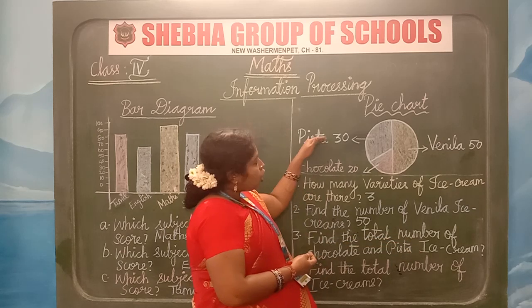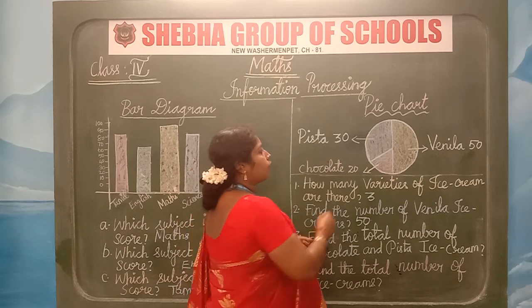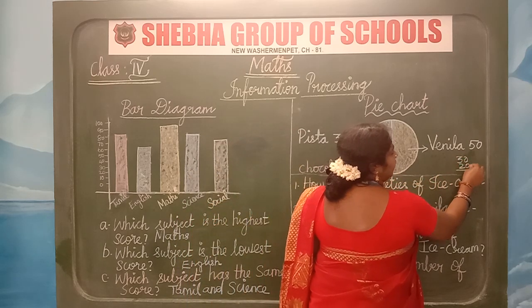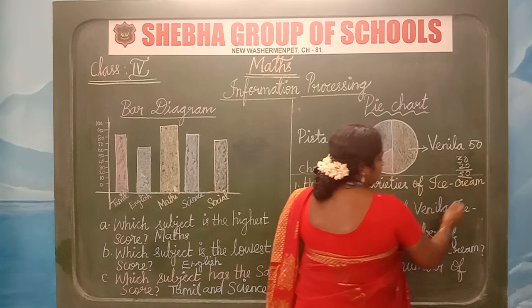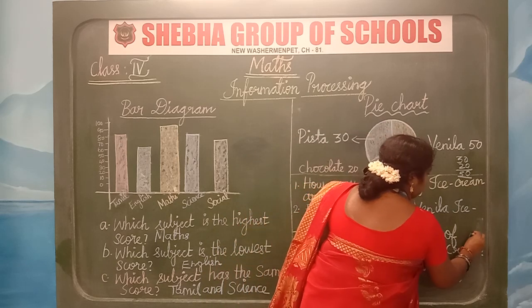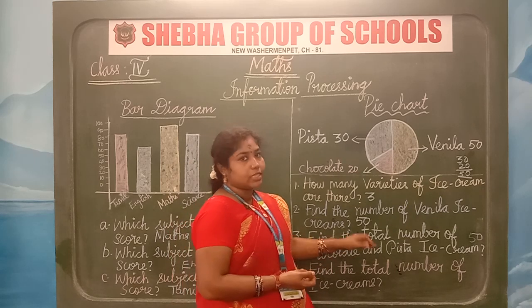So chocolate and pista together, how many children loved it? We have to add 30 plus 20. 0 plus 0, 0. 3 plus 2, 5. So 50 children liked both the chocolate and pista ice creams.